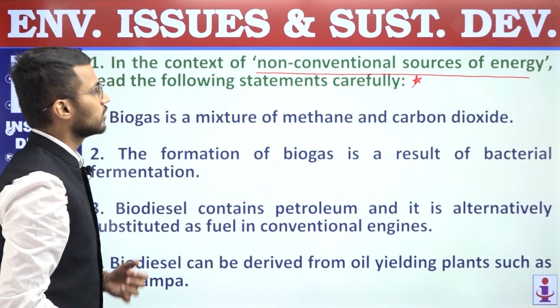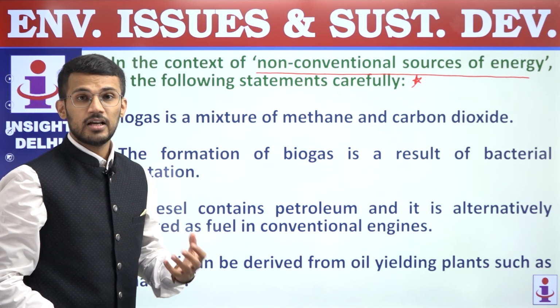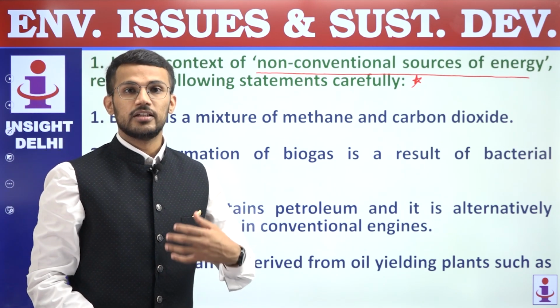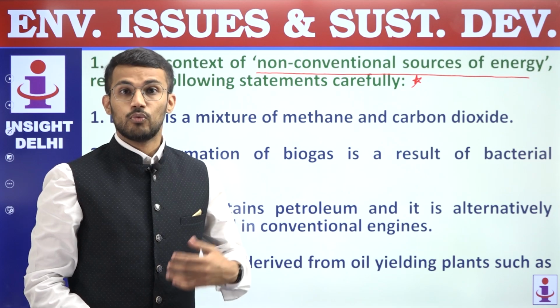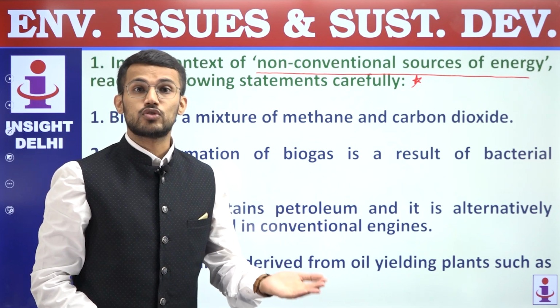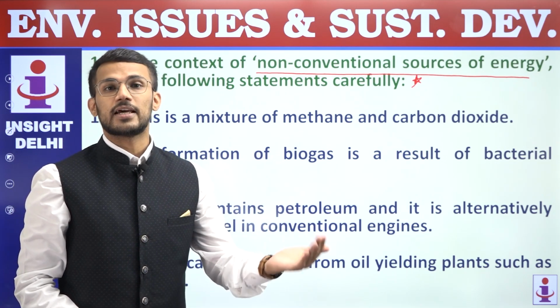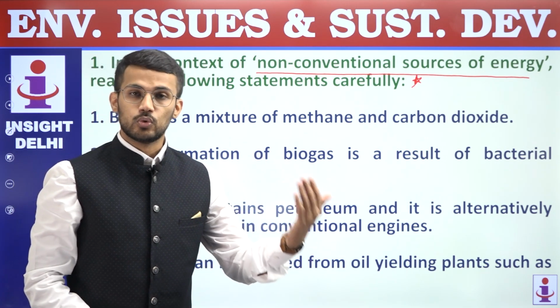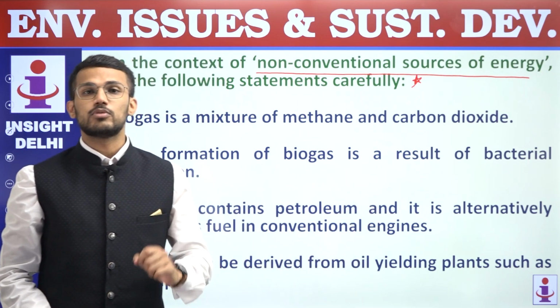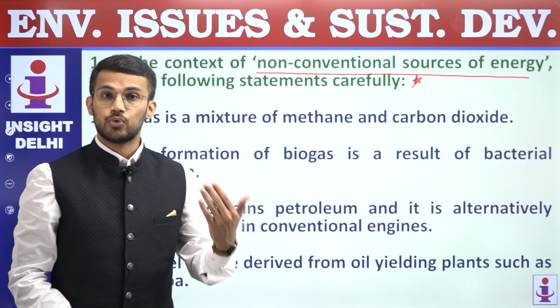Right? So they are non-conventional sources of energy like solar energy, geothermal energy, and wind energy, which is harnessed for electricity. Wind energy was used in the earlier times as well, but its use was related to, let's say, flour mills.